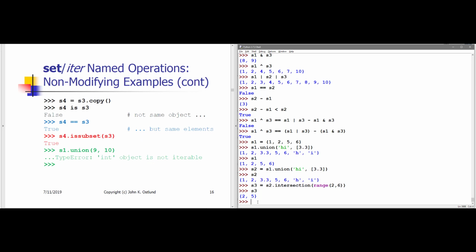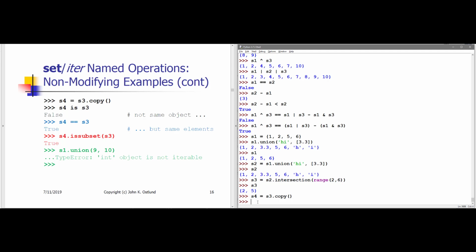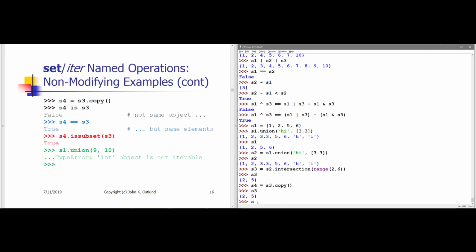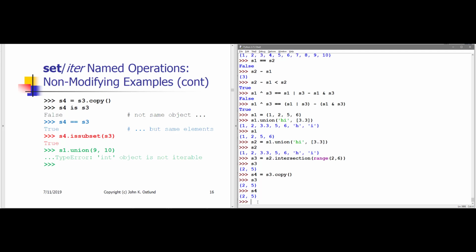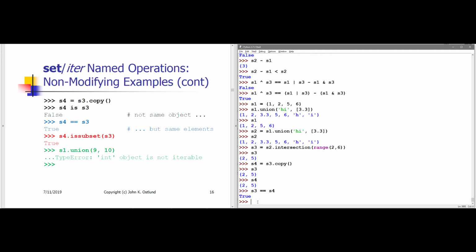To make a copy of a set, we can use .copy just as we did for making a copy of a list. Here I'm saying S4 gets S3.copy. So although at this point S3 and S4 contain the same values and therefore compare equal, it's not true that S3 is S4.